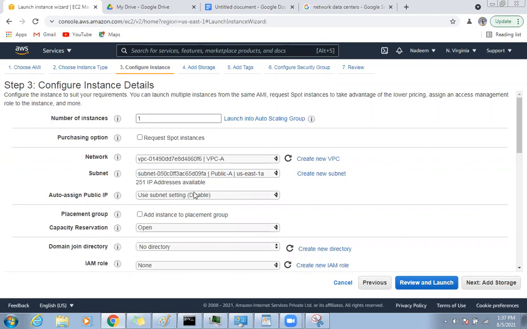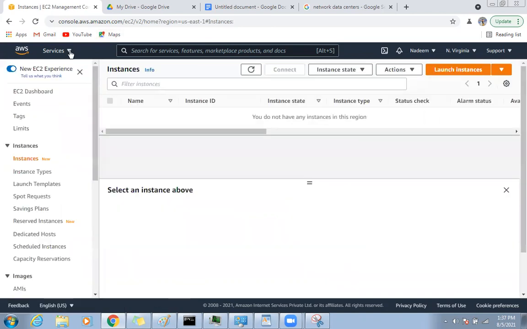And then can you see the auto-assign public IP setting is disabled? If you recall from the last VPC lectures, by default it shows disabled. That means when your server gets created, you will not get a public IP address on it. To enable that option, let me cancel this quickly here. I will show you what you need to do.